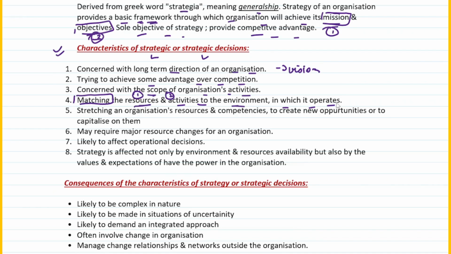So two things are very, very important. You have to match the resources and the activities with respect to the environment in which the organization is operating, right? Stretching an organization's resources and competencies to create new opportunities or to capitalize on them. So whatever organizational resources or competencies you have, you've got to create new opportunities, or you should try to capitalize on them. Capitalize means you need to make the best out of it.